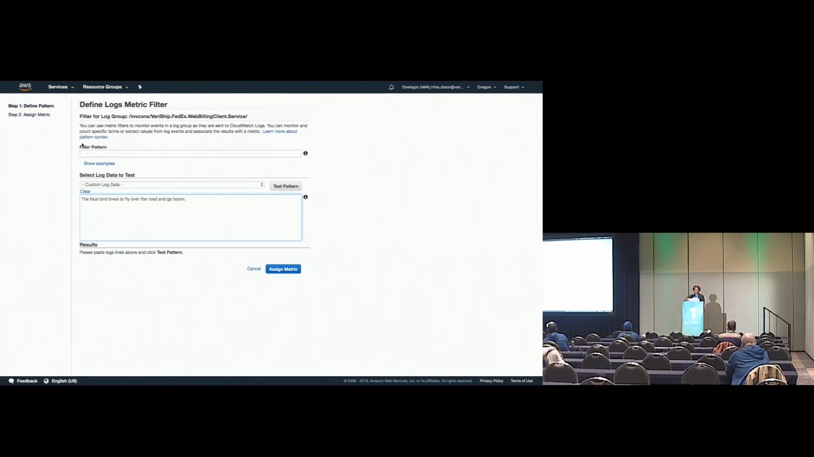You can come up here to the filter pattern and start filtering for whatever you might want to find. If I only want to find the word blue, this should be able to return my match. There we go. So it found one match. That's one thing that is super awesome.